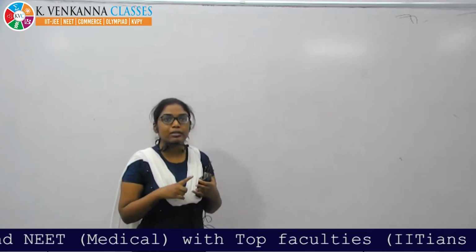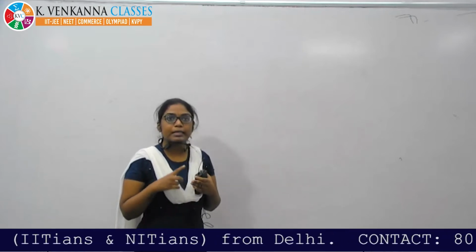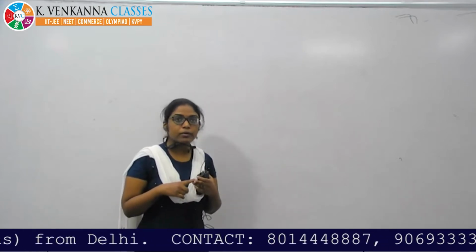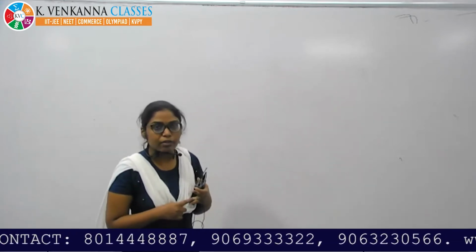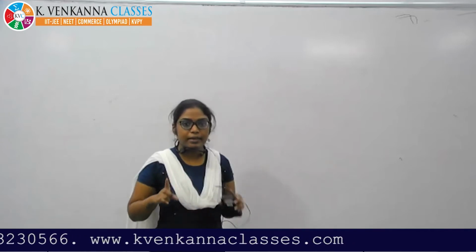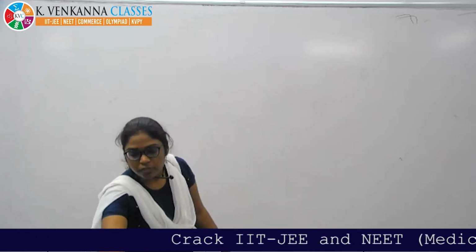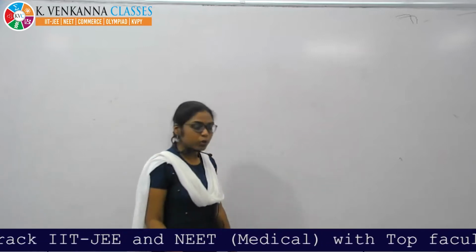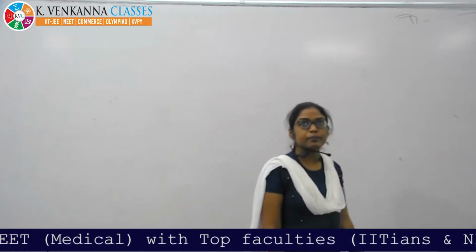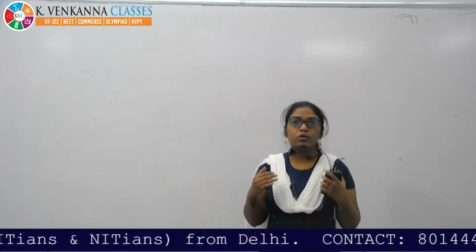Dicots have the taproot system, and they also have reticulate venation. Monocots have fibrous roots and also parallel venation in their leaves. Isn't it right? Do you all remember this? Do you all remember these things? Yes, I think no need to repeat again.